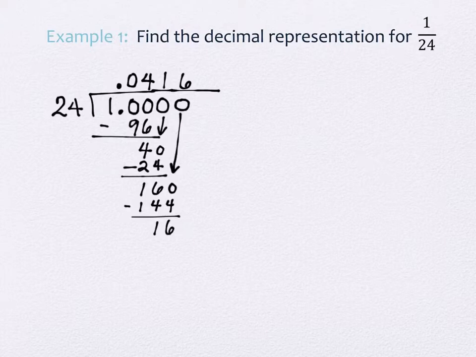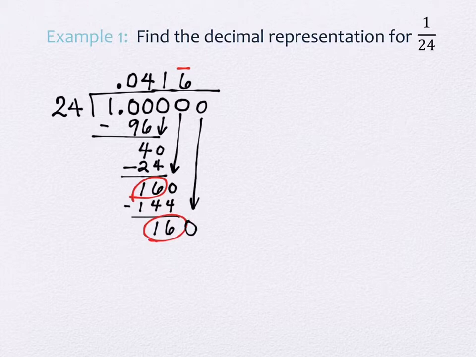16. Have you seen that before? The previous step right here had a 16, right? So at the point when the repeat starts, if it repeats immediately, like this one, 16 and then 16, then the last digit is going to continue to repeat. And if you think about it, and if you're not sure, you can just keep going, right? Bring down another 0. If I bring down another 0, I've got the 160 again.